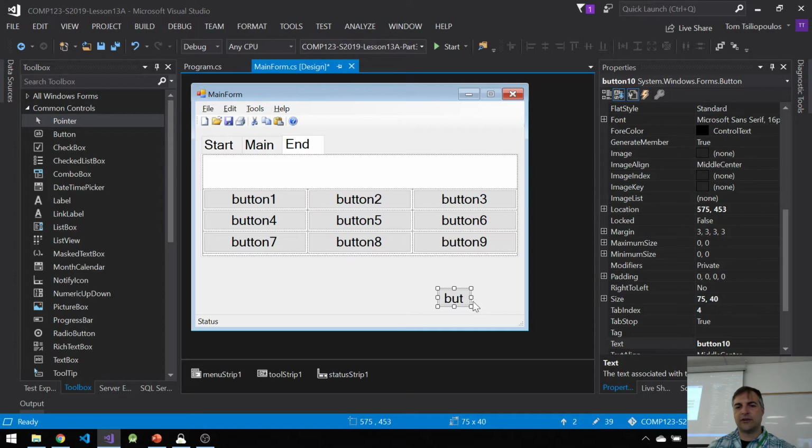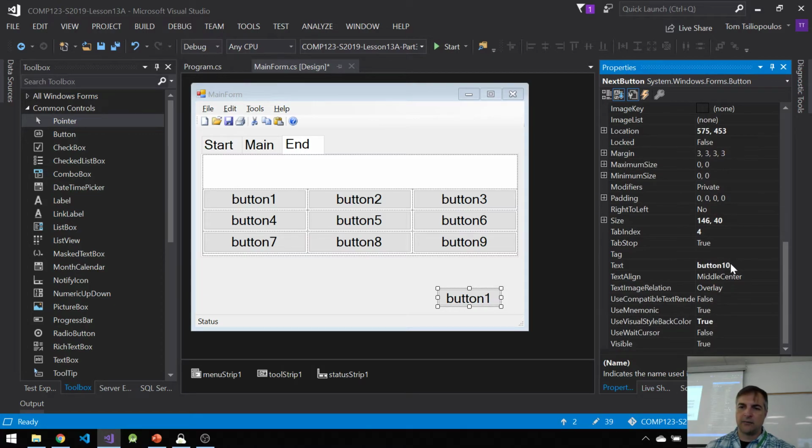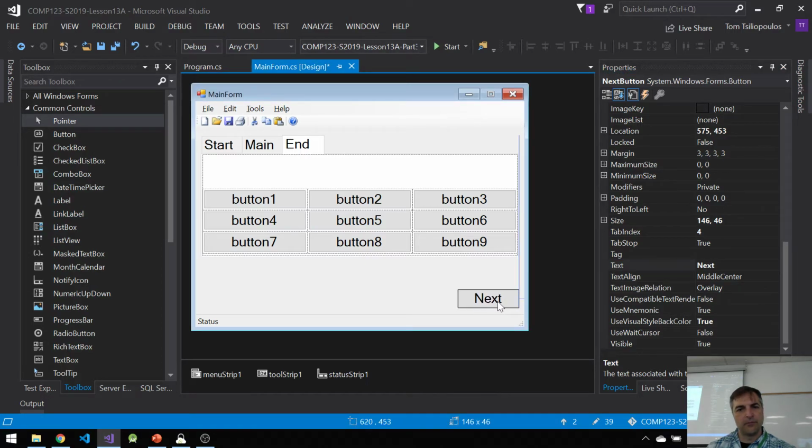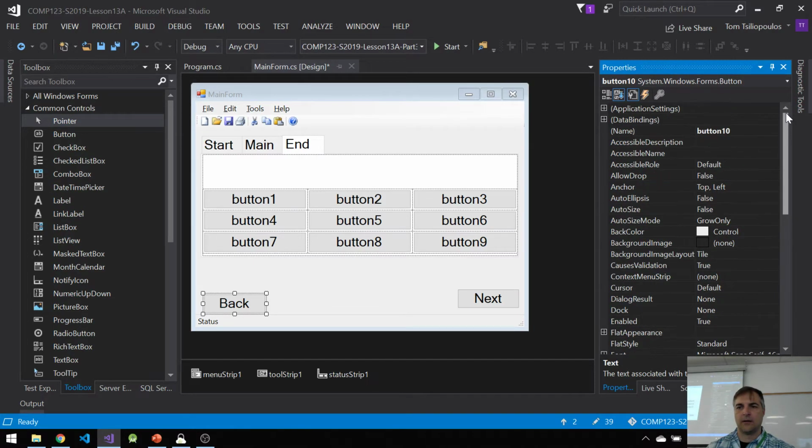So the buttons are actually going to have some form and function. One of them is going to be called the Next button. All right, and we'll just call this Next. Line it towards the bottom. And what I'm going to do is control drag this Next button so it appears over here on the left side. And this time we'll make this say Back. And we'll call this the back button.